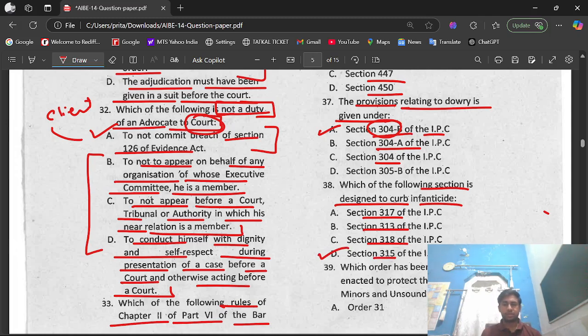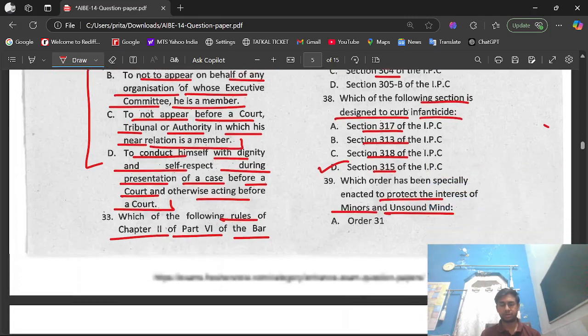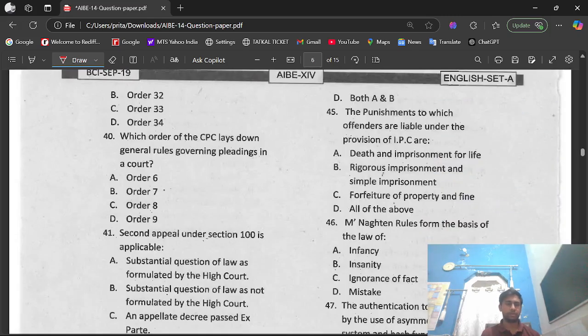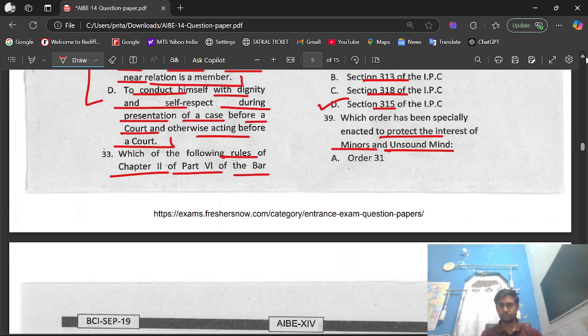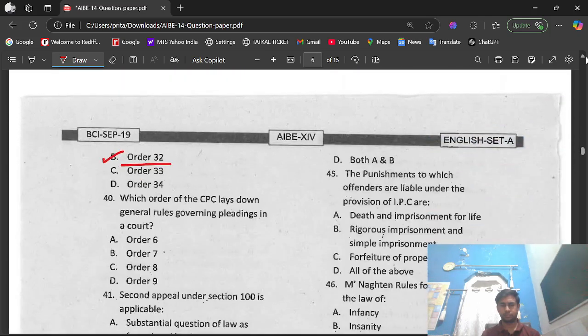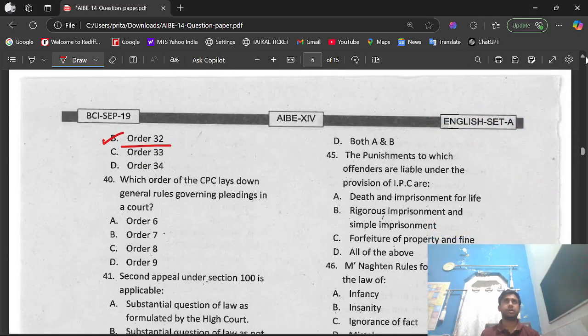Question number 39. Which order has been especially enacted to protect the interest of minors and persons of unsound mind? Option A, Order 31. Option B, Order 32. Option C, Order 33. Option D, Order 34. It is related with unsound mind and children or minors. The right option is option B, that is Order 32.